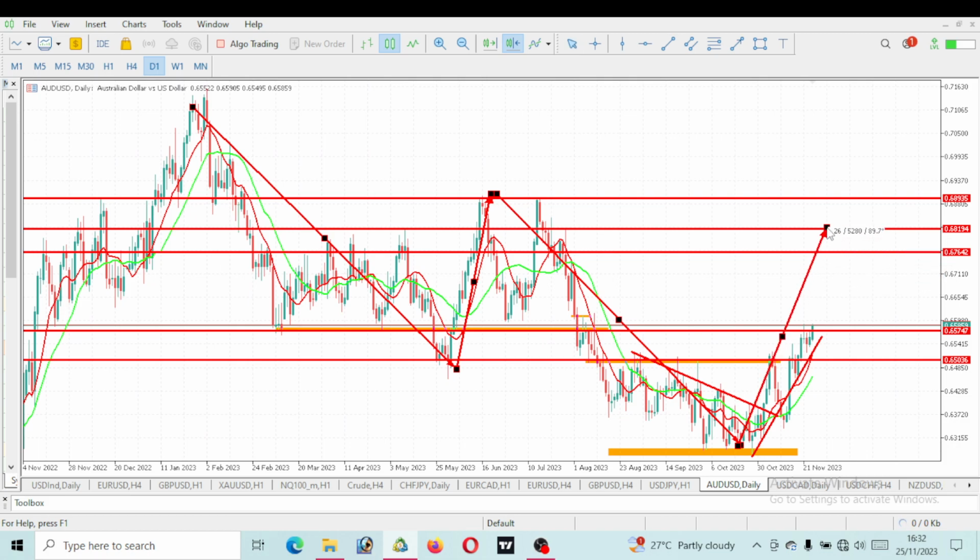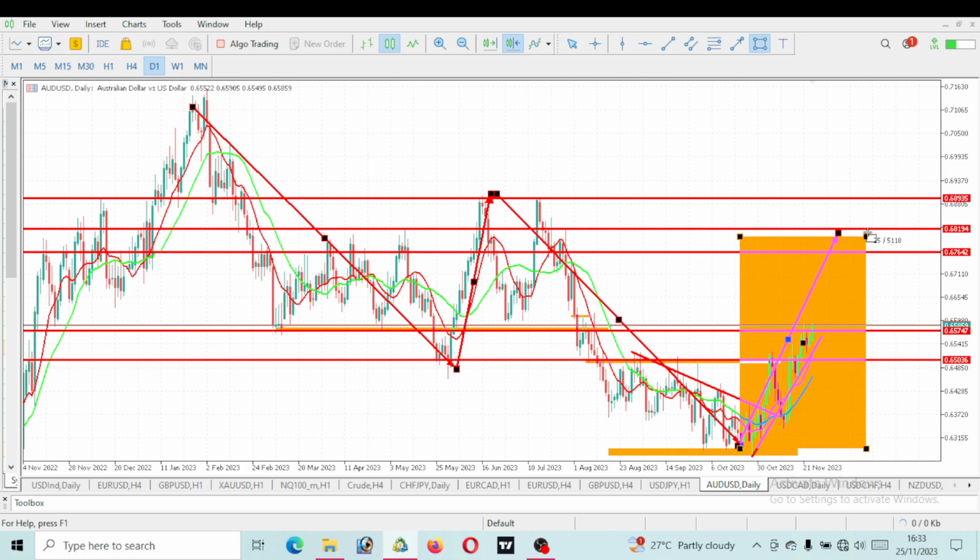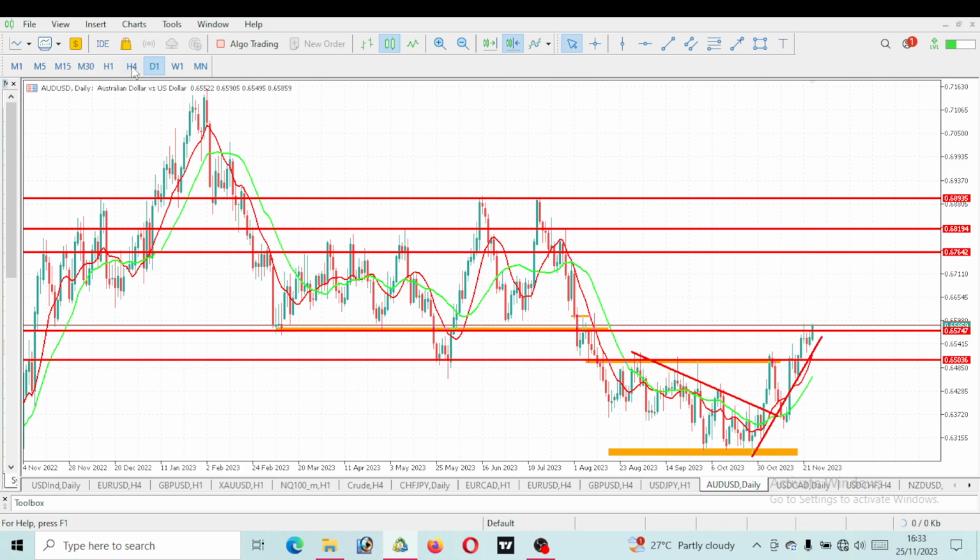So AUD/USD, we are going bullish. We are heading straight to a level of 0.68. Currently, we are trading at 0.65. So heading straight to a level of 0.68. That is the level we are watching out for. So within this impulse move to the upside, which is a corrective wave, right? Within this corrective wave, you can see here, we will be expecting a higher high and higher lows, which is currently playing out.